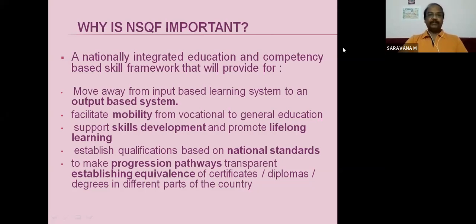And establish qualifications based on national standards. So there is a standard, and based on the standard only, it will be followed systematically, and certificates also will be issued. To make progression pathways transparent, establishing equivalence of certificates, diplomas, degrees in different parts of the country. To make progression pathways, there should be progress in any individual's career.